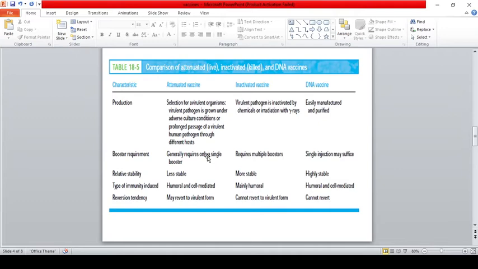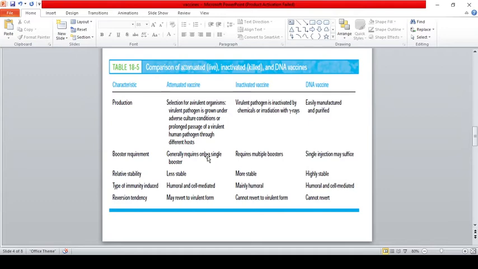The next example is Polio Sabin. It is grown in monkey kidney epithelial cells. The last example of this attenuated vaccine is measles, which is grown in duck embryo cells. You study all those things clearly because you may get questions like that. For example, how is Mycobacterium bovis attenuated? You must know it becomes avirulent by growing it in increasing concentration of bile.